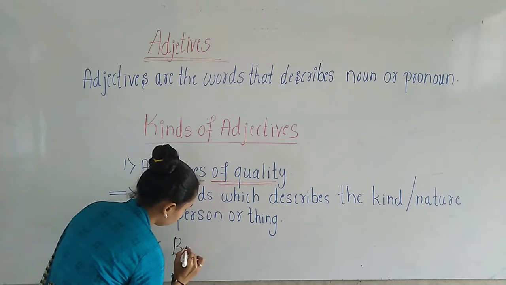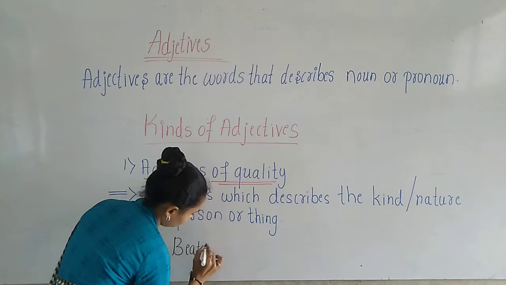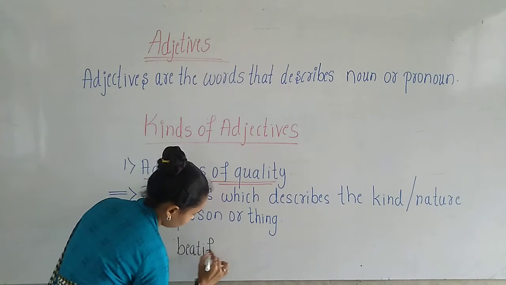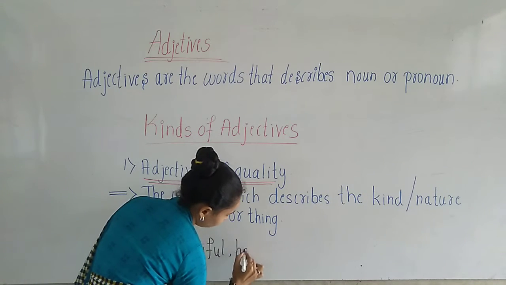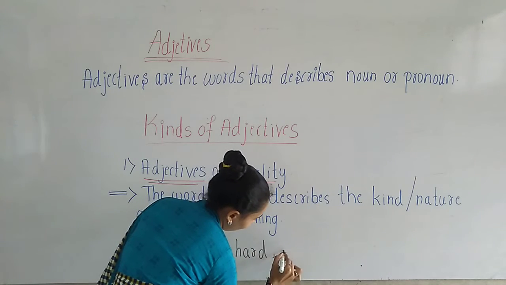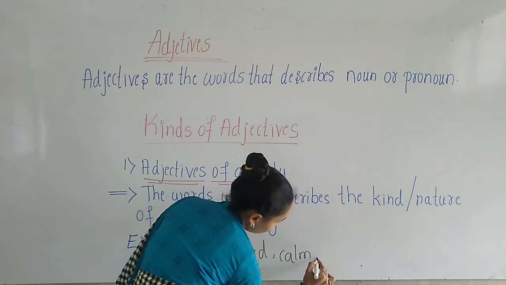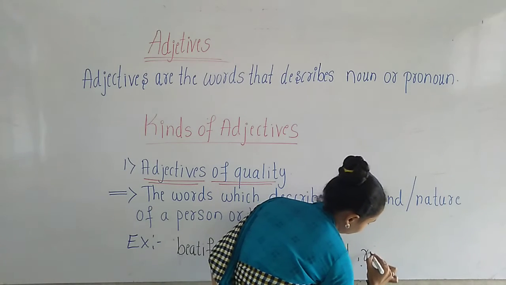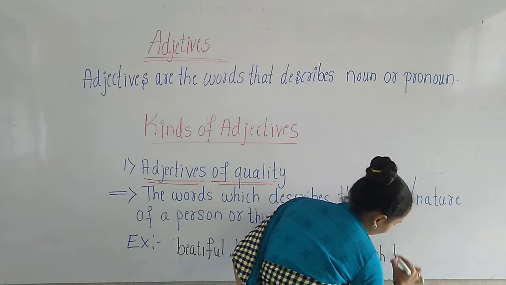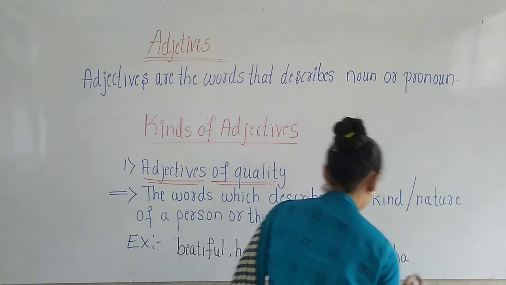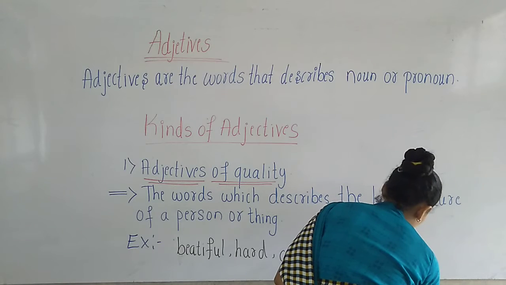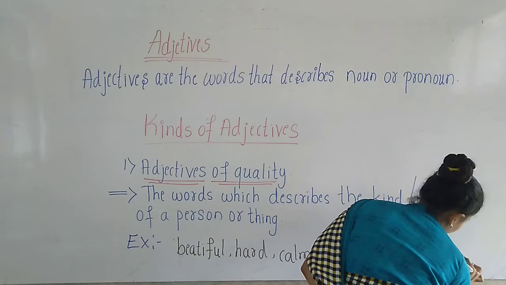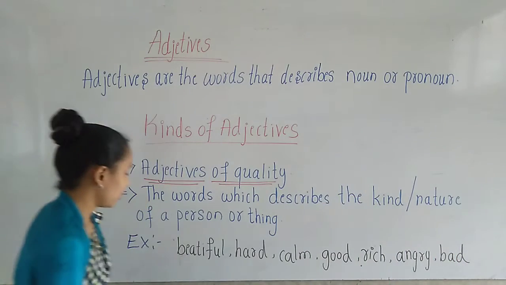Beautiful, hard, calm, good, rich, angry, bad, straight.